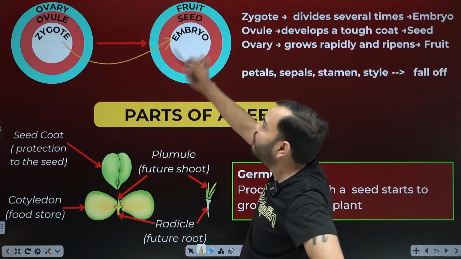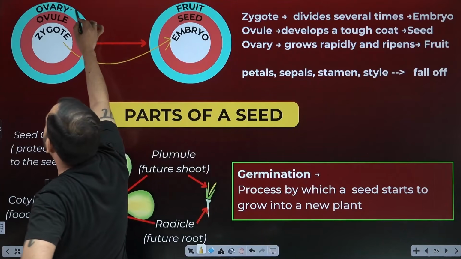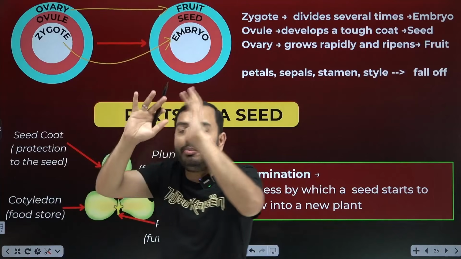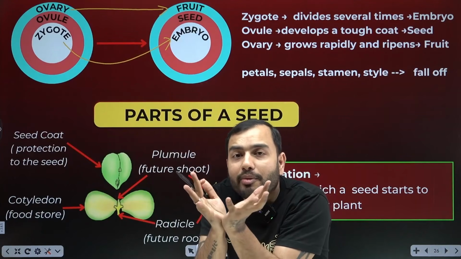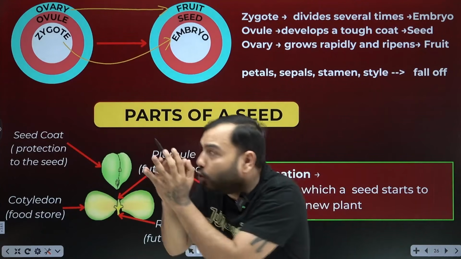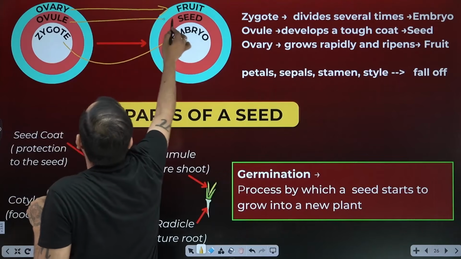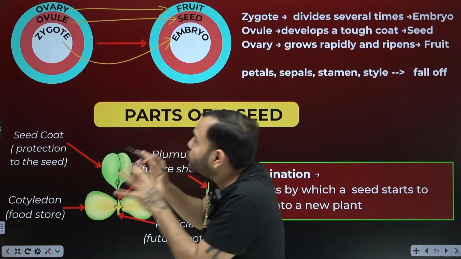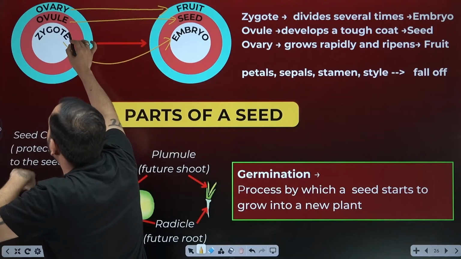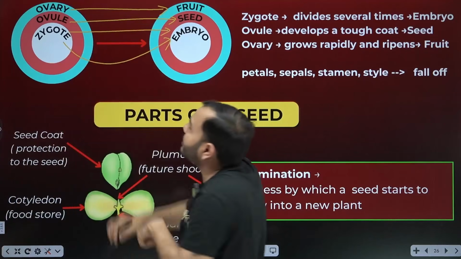What is inside the seed? Embryo. Okay. What was the fruit made from? From the ovary, the bulge part, the female reproductive part. What did it become? Fruit. The ovule that was inside it became what? Seed. And that zygote that was formed inside it by mating of the male gamete and female gamete, what does it become? Embryo.